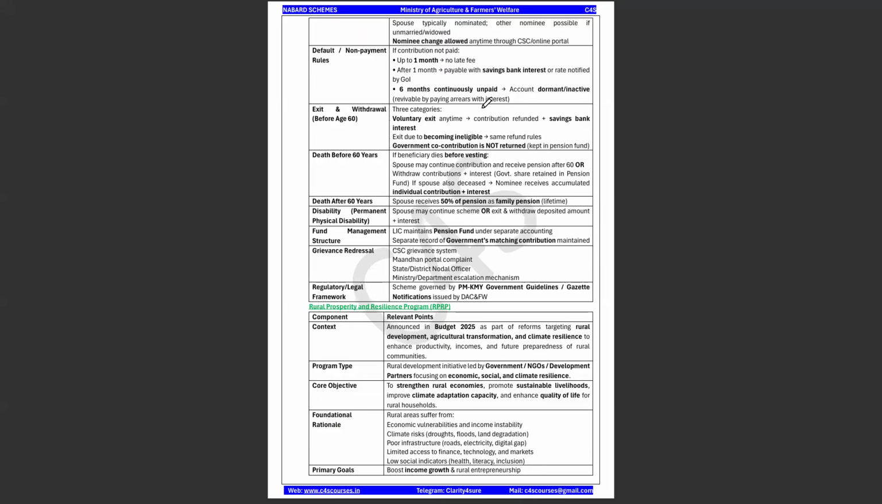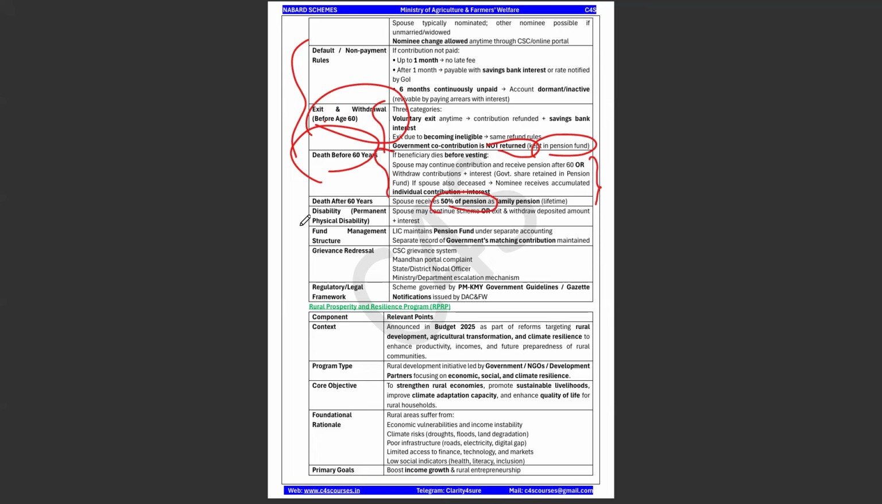Okay. And these are some of the other aspects. We have this exit and withdrawal aspect also. Voluntary exit, becoming ineligible, and government co-contribution is not returned, which means it is kept in the pension fund. So there are three ways in which they can exit and withdraw before the age of 60. Okay. Death: if the farmer has died before attaining the age of 60, there is a provision for continuation of this scheme by his or her spouse. Okay. Death after 60 years, the spouse will receive 50 percent of the pension.